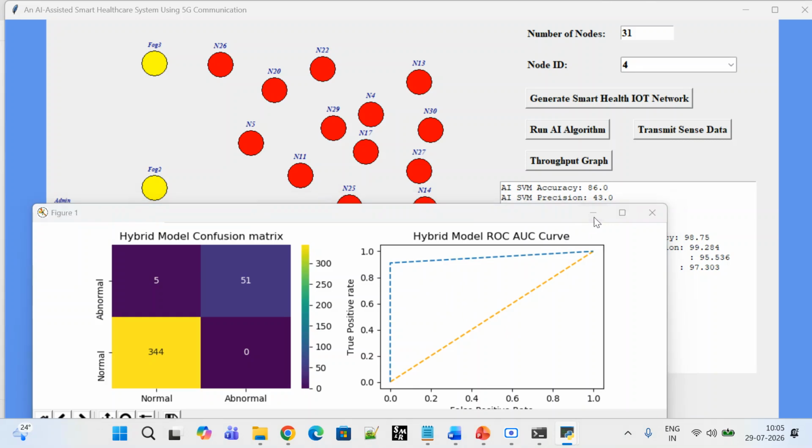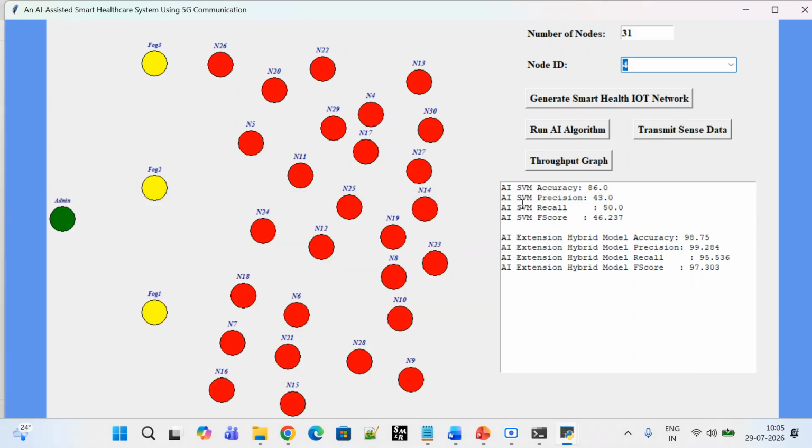Right. So you can see here we have used two models. The first one is SVM, support vector machine, where we got an accuracy of 86%. The second one is the hybrid model, the extension model, which combines random forest and XGBoost models. So it is an extension using these two algorithms. Here we got more accuracy compared to the SVM: 98.75, and precision is 99.28, and recall, and the F1 score is 97. So it is giving the highest accuracy compared to the SVM.